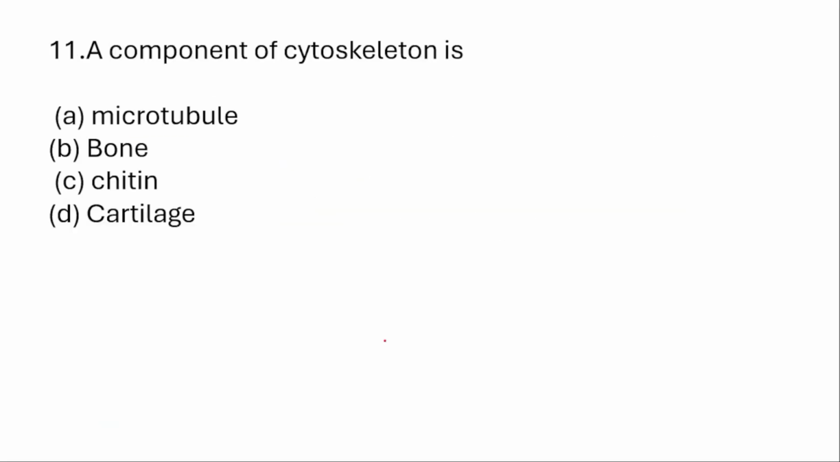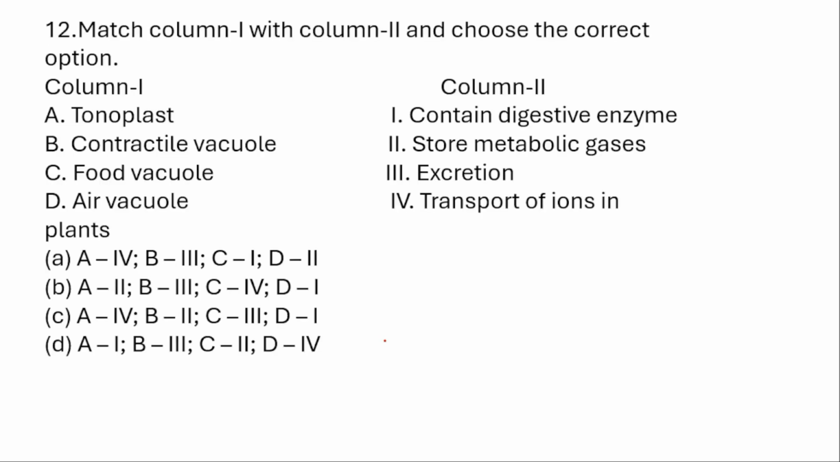So from question number 11 onwards for your test series, I will give the answers for the 11th to 20th questions in the next session, that is in lecture number 6. So write down the questions. 11th one. A component of cytoskeleton is microtubule, bone, chitin, cartilage. 12th one. Match the following. Tonoplast, contractile vacuole, food vacuole, air vacuole.